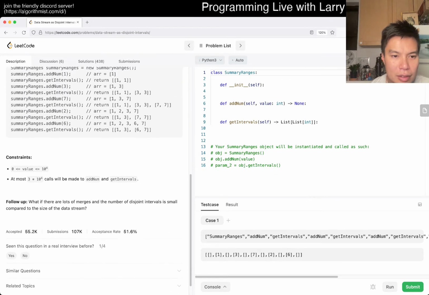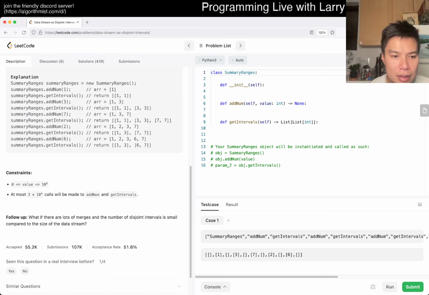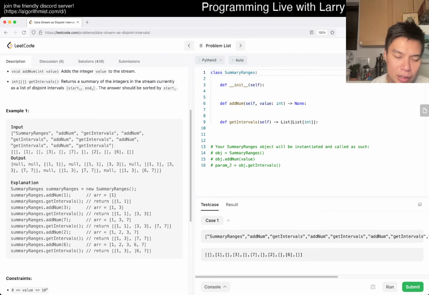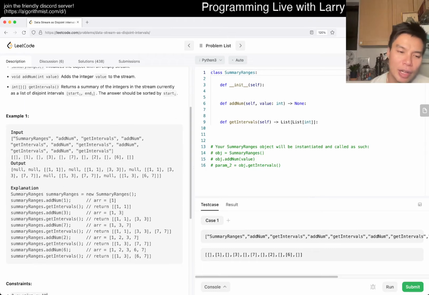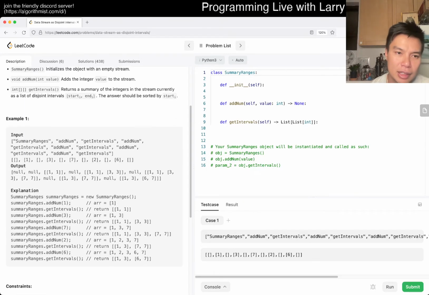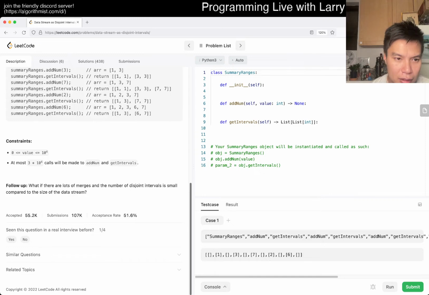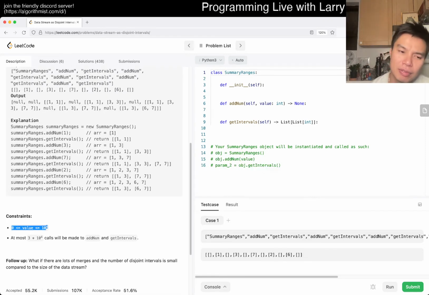I think the idea is that there are a lot of ways you can do it. There are a lot of tree structures you can use, but the idea is just finding some sort of log n way to add a number. The value is up to 10 to the 4th. I don't know if that matters. Maybe it does, maybe it doesn't.